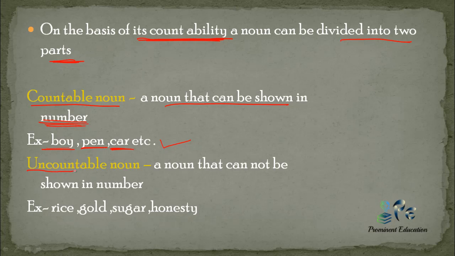Now let's study uncountable noun, a noun that cannot be shown in numbers, like rice, gold, sugar, honesty. You cannot say 1 rice, 2 rice, 1 gold, 2 gold, but you can weigh or measure them. You can say 1 bowl of rice, 2 carat gold, 1 bowl of sugar. And honesty, you cannot measure, you cannot even see honesty. I have already told you, this is what you can feel, an abstract noun, which is uncountable.